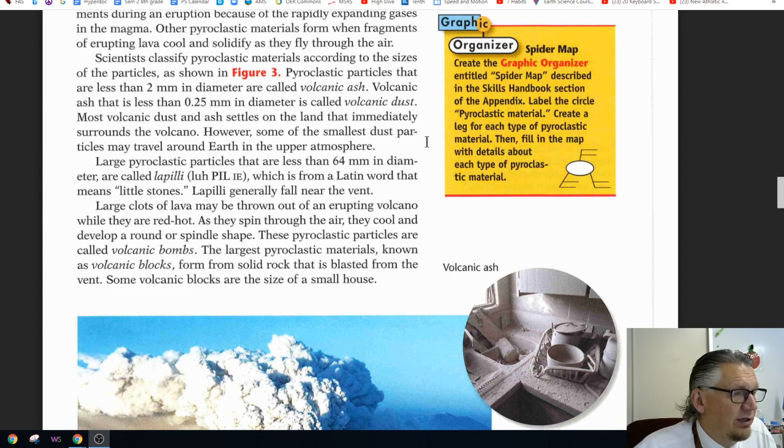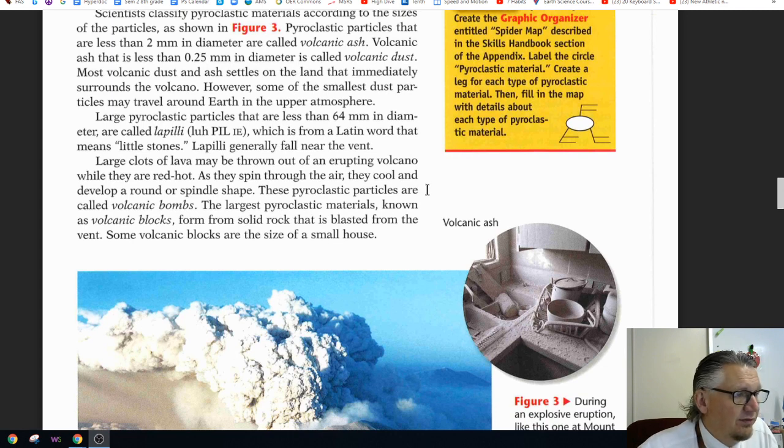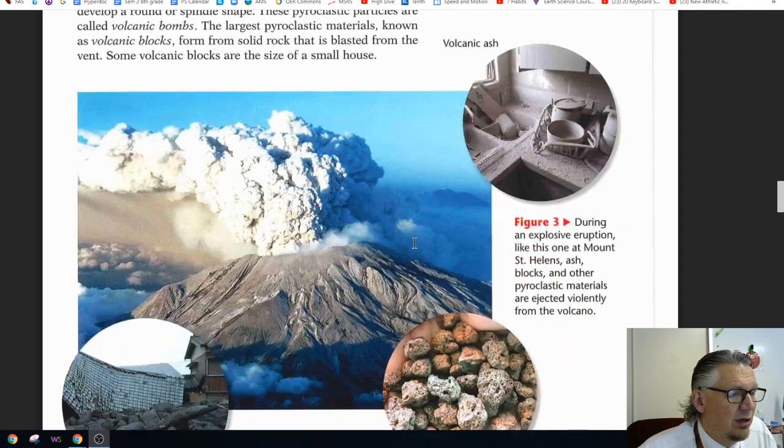Large pyroclastic materials that are less than 64 millimeters in diameter are called lapilli, which is from the Latin word that means little stones. Lapilli generally fall near the vent. Large clots of lava may be thrown out of an erupting volcano while they are red hot. As they spin through the air, they cool and develop round, spindle shapes. These pyroclastic materials are called volcanic bombs. The largest pyroclastic material, known as volcanic blocks, form from the solid rock that is blasted from the vent. Some volcanic blocks are the size of small houses.